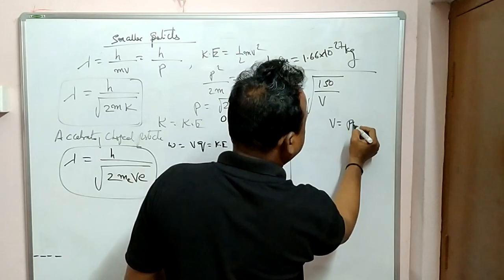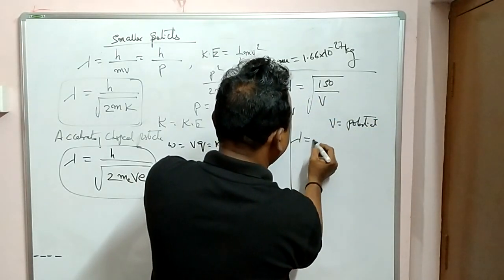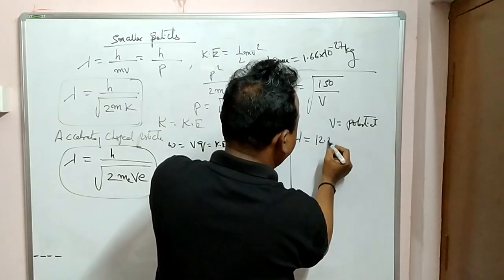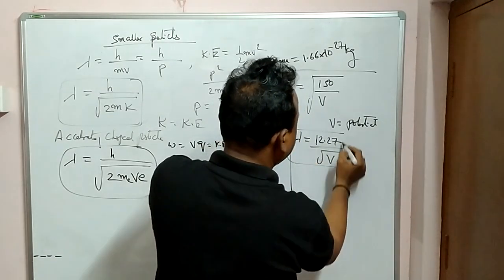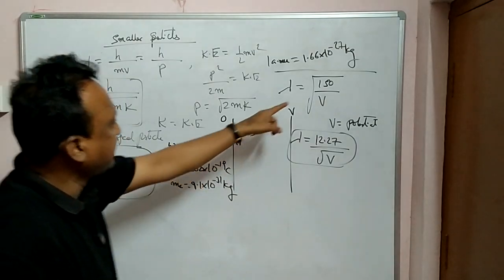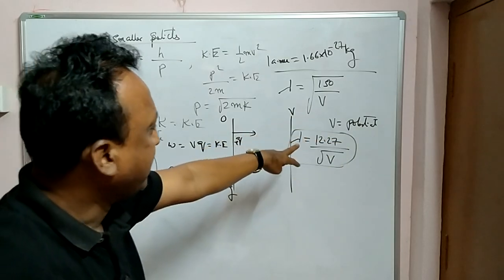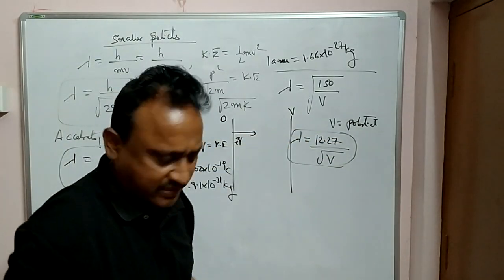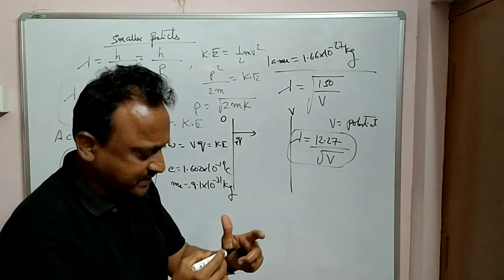And you can still reduce this equation: the square root of 150 is nearly 12.26 or 12.27, so lambda is 12.27 by root V for smaller particles, and V is the potential.